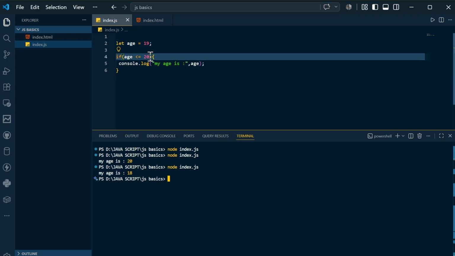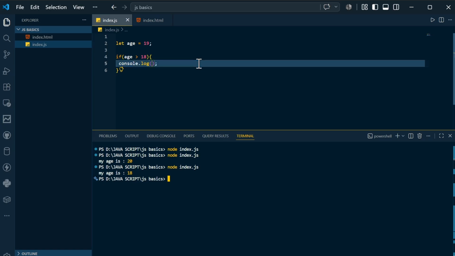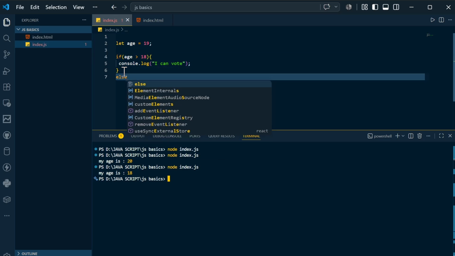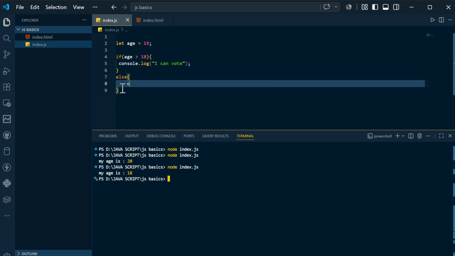In that scenario, if age is greater than 18, inside this you can say "I can vote." If the condition is false and you want to execute another statement, you can use the else statement. In this else, what you can do is say "I cannot vote."